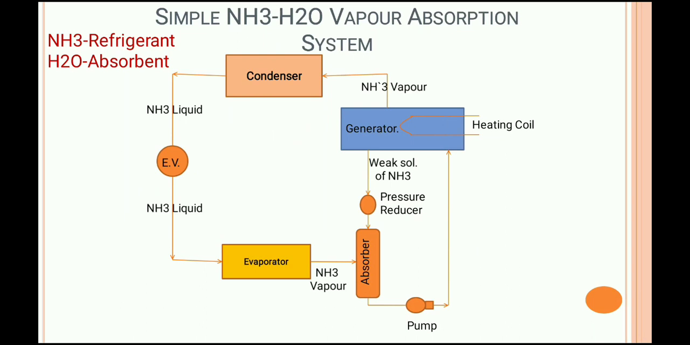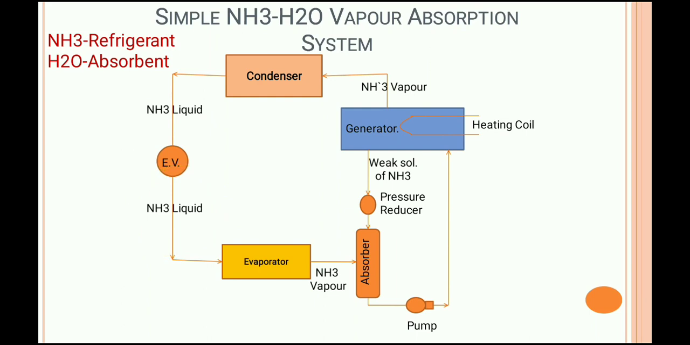The partial conversion of liquid refrigerant into vapor refrigerant is basically said to be flash formation, and it happens during the process of isenthalpic expansion. That liquid refrigerant NH3 will enter into the evaporator.